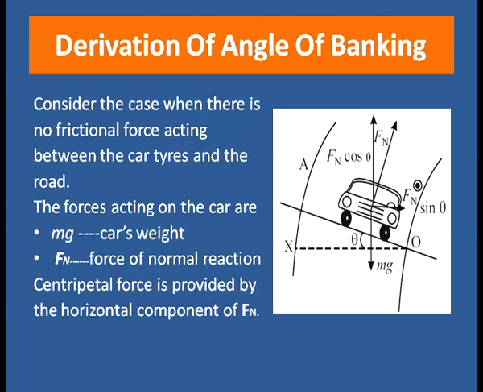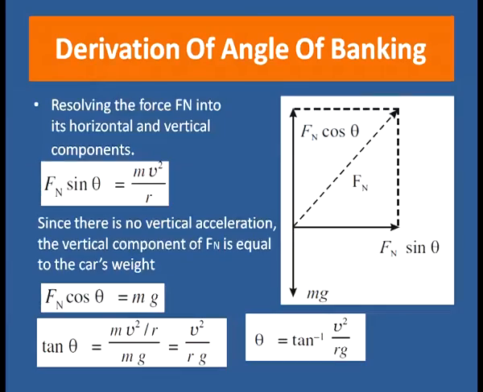Now, let us resolve the force of normal reaction into horizontal and vertical components. Resolving the force Fn, we get Fn sin theta, which is the horizontal component, and Fn cos theta, which is the vertical component.